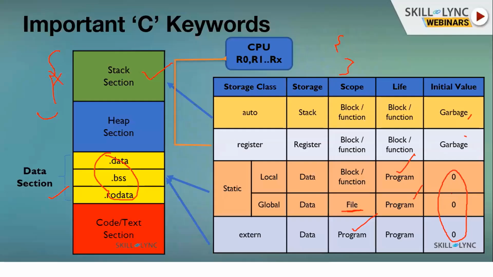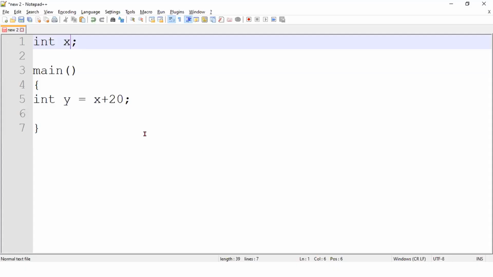And if there is no value initialized with zero, then some garbage value will be there, right? So you will get some value which is not predefined, which is not defined. Okay, an undefined value you will get here. So that is the problem. This problem I can avoid by initializing this to zero.